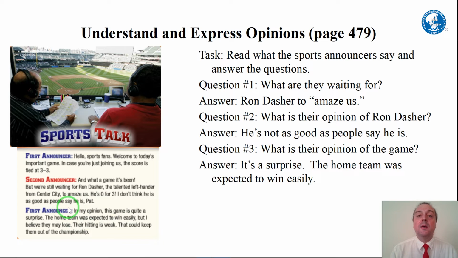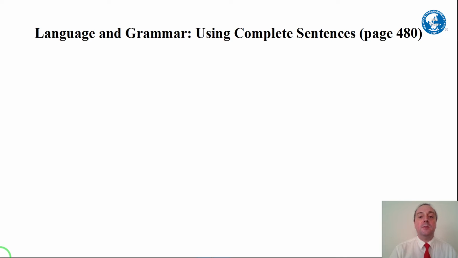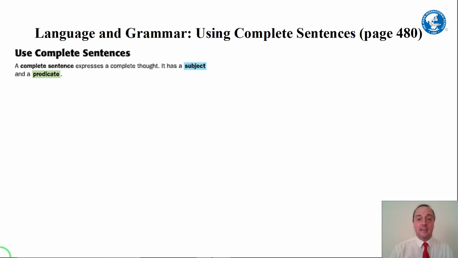So we know that this is what they're talking about. Okay, next we're going to talk about using complete sentences. Now, how do we form a complete sentence? A complete sentence expresses a complete thought. It needs to have two things. It needs to have a subject and a predicate.